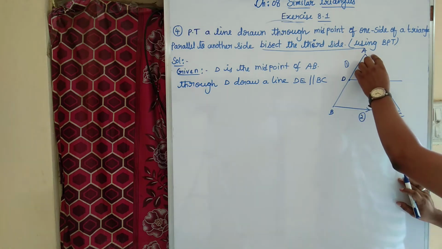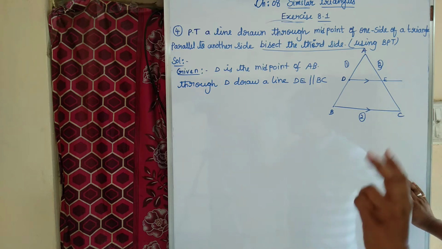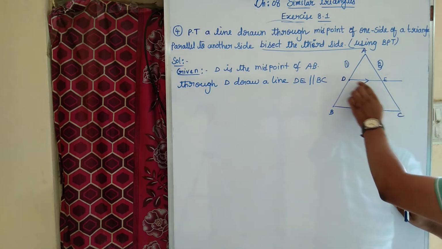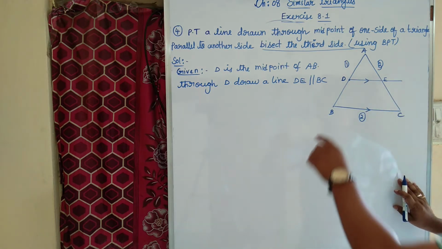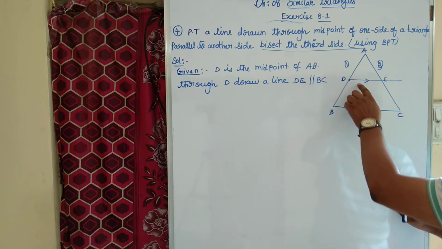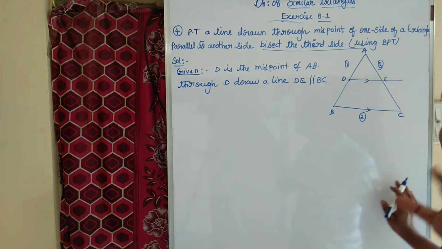I mean, we need to prove that AE equal to EC. Bisect means it divides into two equal parts. Whatever line we drew through D, it will bisect the third side. They are asking to prove that.